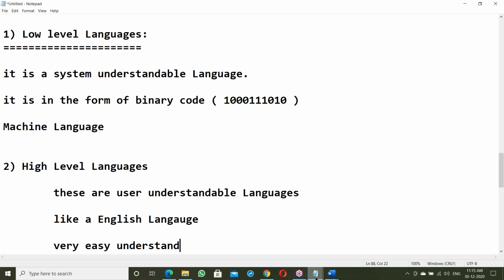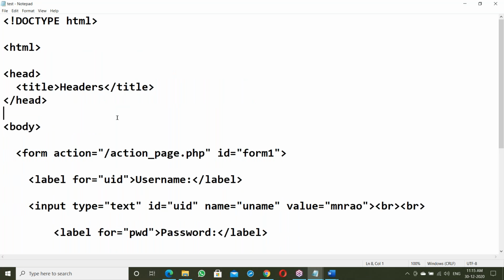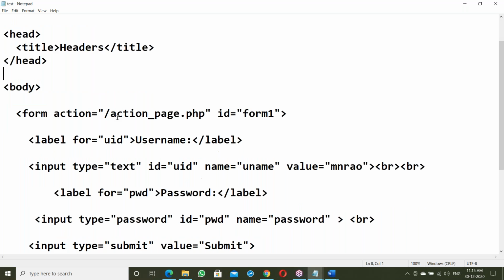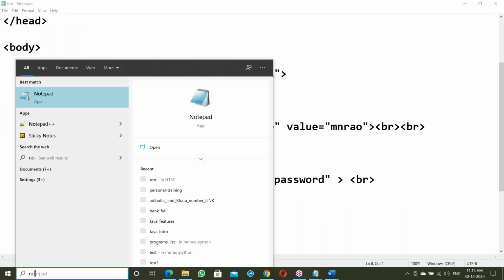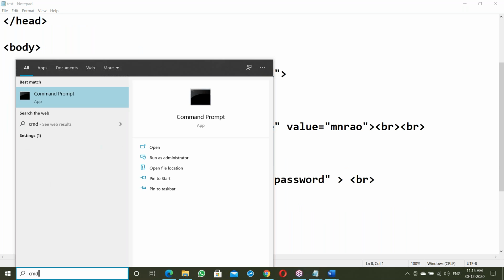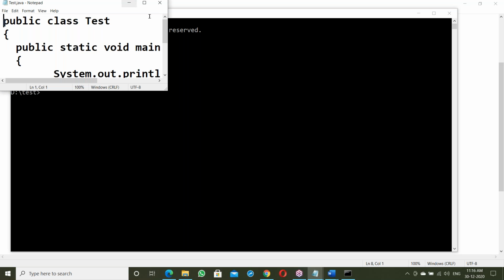Suppose, for example, HTML coding, right? You say it is a user understandable language, like English. Next, one second. Command prompt, cd test, notepad test.java.